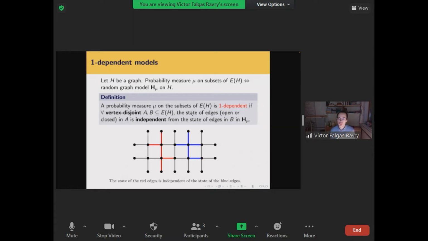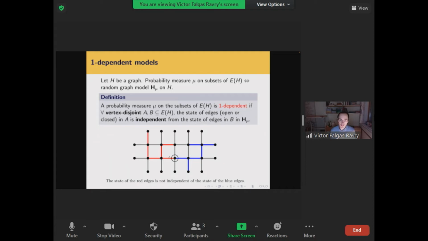So maybe here's a picture which can explain what I mean. Here you have a red set of edges and a blue set of edges. Now suppose I have a one-dependent model on this kind of grid graph. Then what happens inside the red edges doesn't tell me anything about what happens inside the set of blue edges. Knowing that this particular edge is open doesn't tell me anything about these blue edges, because these two sets are vertex disjoint. On the other hand, if my two sets of edges look like this, then the red edges could potentially tell me something about the blue edges, because there's a vertex which is in both a red edge and a blue edge.